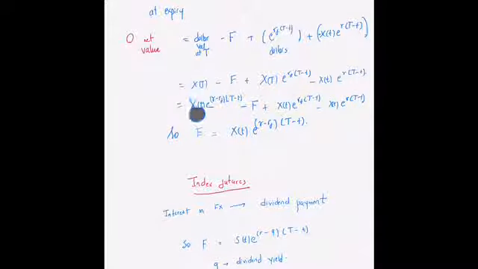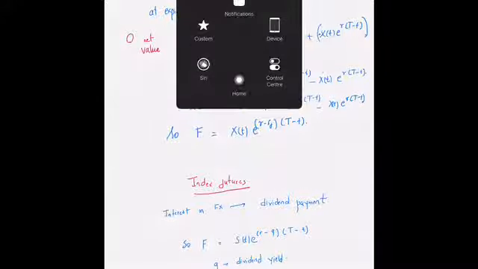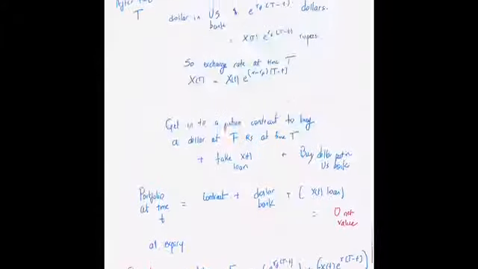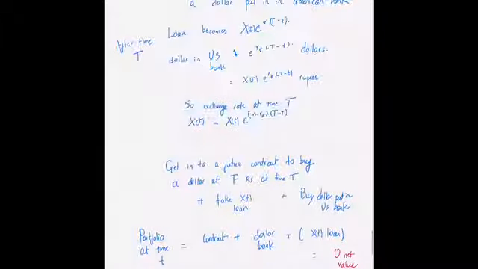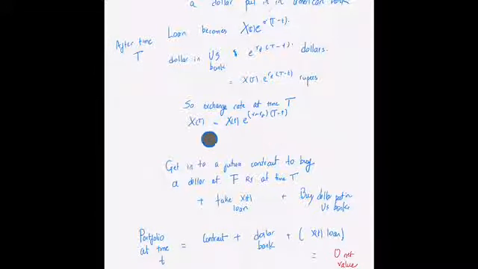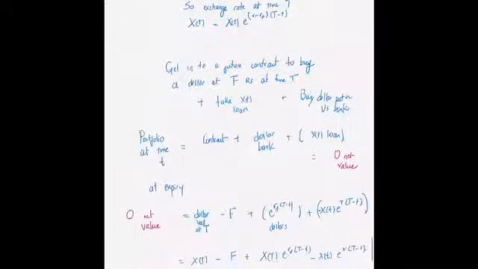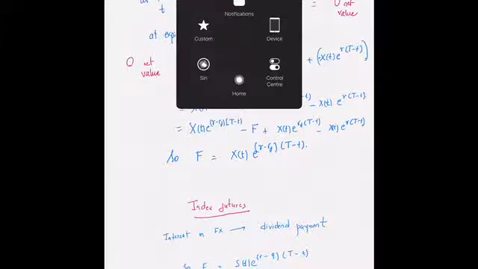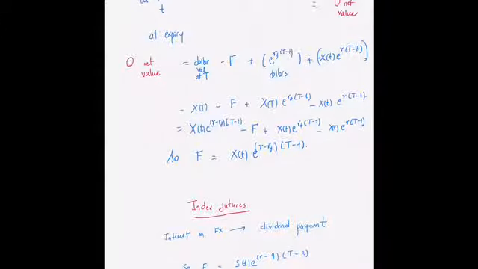Going from this step to this step, what I have done is use the fact that the exchange rate at time big T is equal to the exchange rate at small t times this particular factor. This is just the equation that we had from the no arbitrage argument over here. It is basically this equation, the particular equation that we use downstairs. So that is over here. This is that term, the F is just over here, minus F, plus everything else is the same.